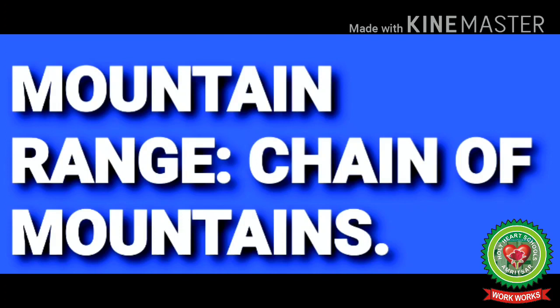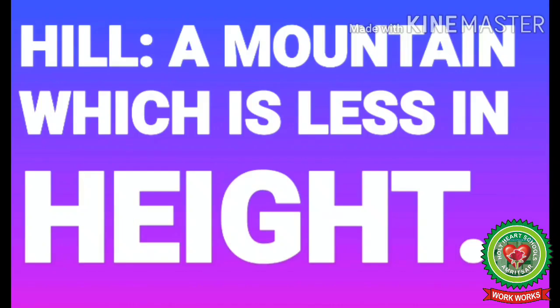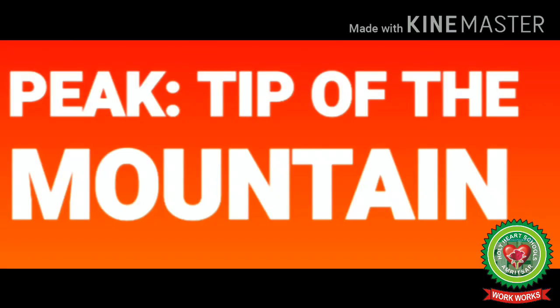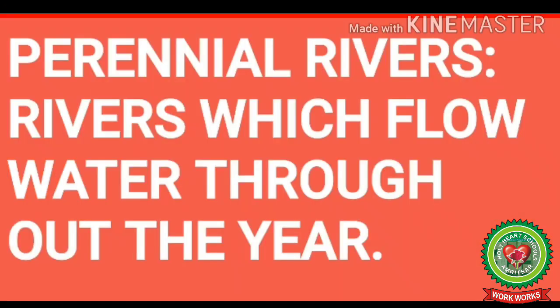Now the next one is mountain range, means chain of mountains. Students, our next term is hill, means a mountain which is less in height. Next is peak, means tip of the mountain.